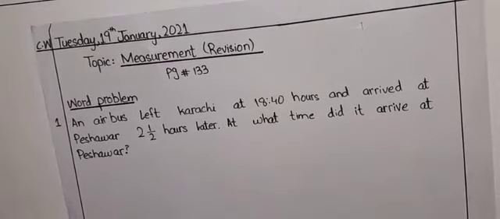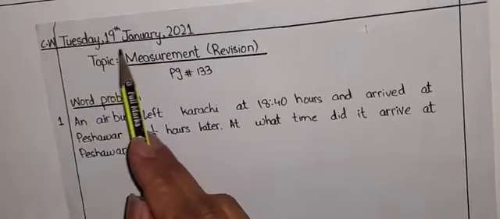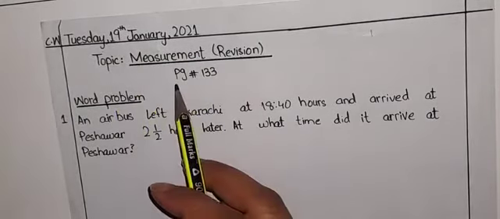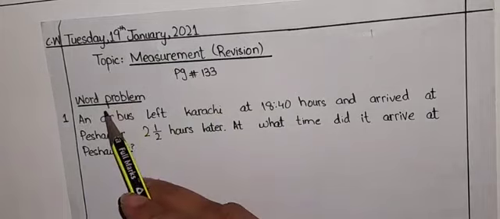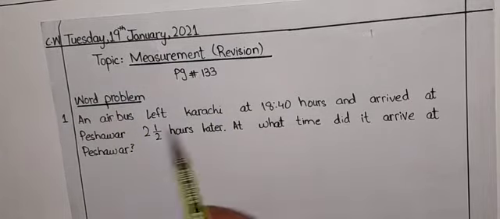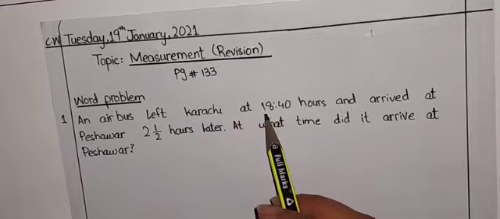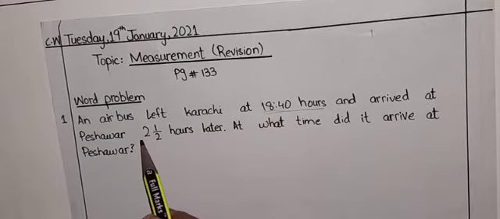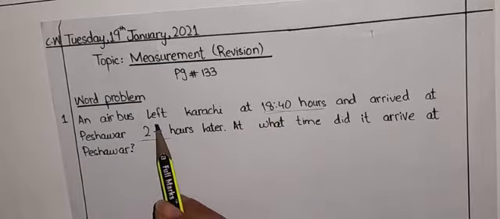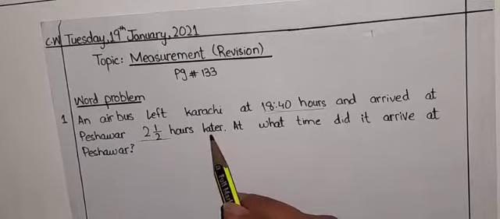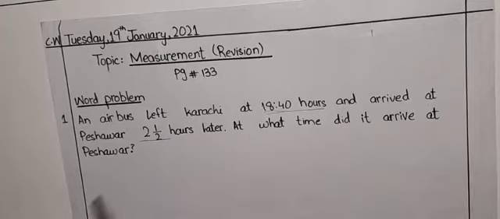So boys, open your notebook. Write CW. Today is Tuesday, 19th January 2021. Our topic is measurement, revision, page number 133. We are doing a word problem and you can see I have written the word problem over here. An Airbus left Karachi at 18 hours 40 minutes, okay, and arrived at Peshawar 2 hours and a half. This 1 by 2 means half, one portion out of 2. At what time did it arrive at Peshawar? So let's start our solution.